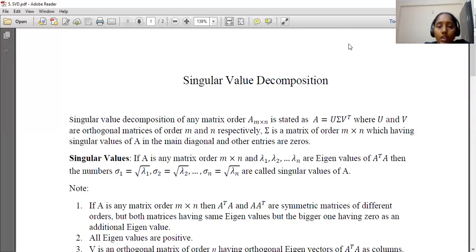Hi everyone. Today we discuss one more decomposition. It's the singular value decomposition, which has more importance in image processing and image compression.